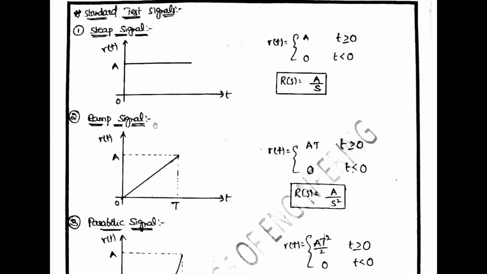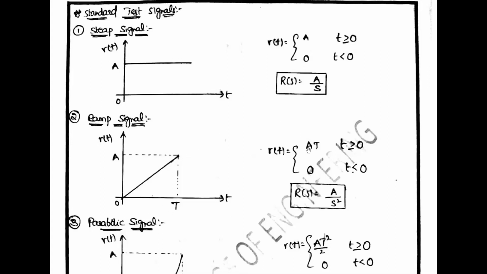And the ramp signal, R of t. A ramp signal is a signal whose value increases linearly. If it increases linearly like this, we call it a ramp signal. So input 0, output 0; input 1, output 1; input 2, output 2, and so on, increasing linearly.